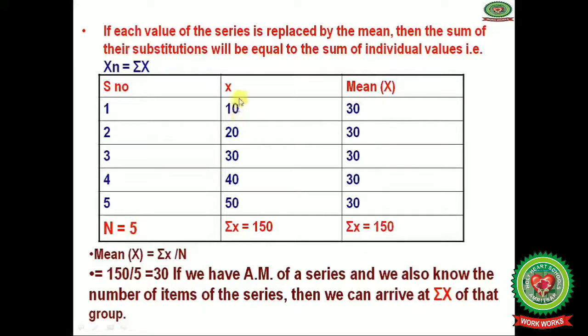Now next one is values of the variables given 10, 20, 30, 40, 50 and summation x it is equals to 150. And the mean we have calculated, 150 divided by 5 you will get 30. Now if we will replace these values with mean 30, 30, 30, 30 and 30, now the summation x for the mean that is also 150. Hence this property also proved. If we have arithmetic mean of a series and we also know the number of items of the series, then we can arrive at summation x of that group.